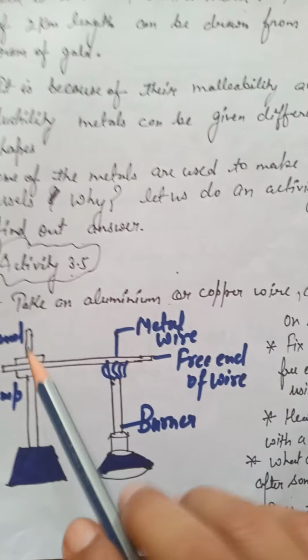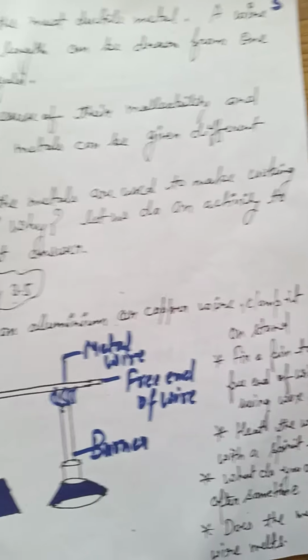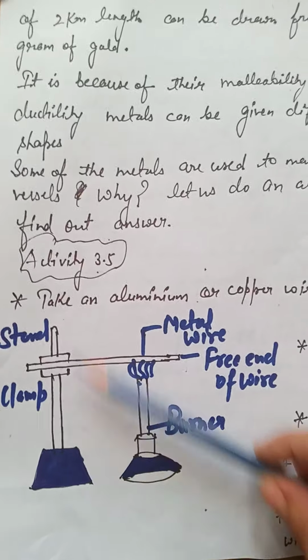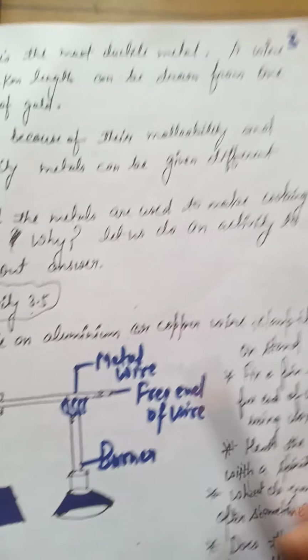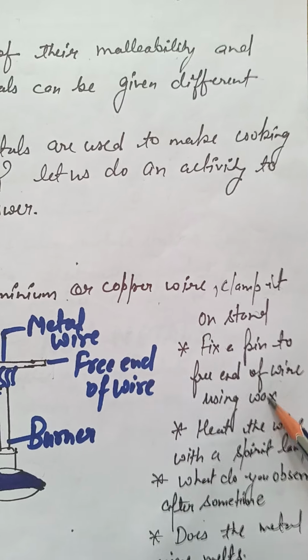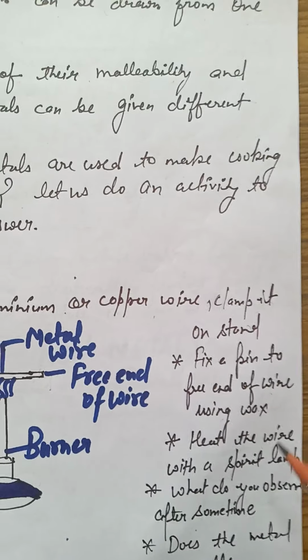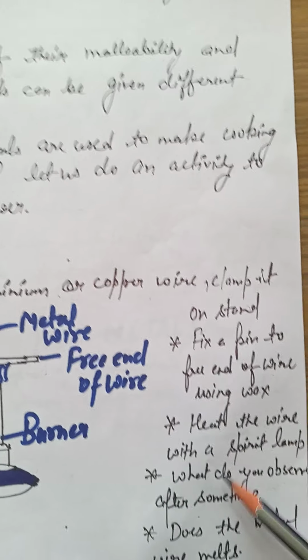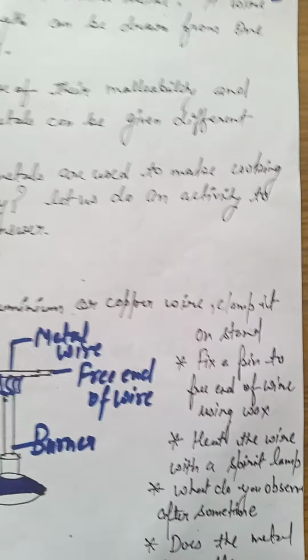Let me perform an activity here. Take an aluminium or copper wire and clamp it. This is a clamp stand. We are taking a metal wire here. It is of aluminium or copper. Then fix a pin to the free end of the wire using wax. This is the free end. Here a pin is fixed over there. Heat the wire with a spirit lamp. What do you observe? Does the metal wire melt or not?